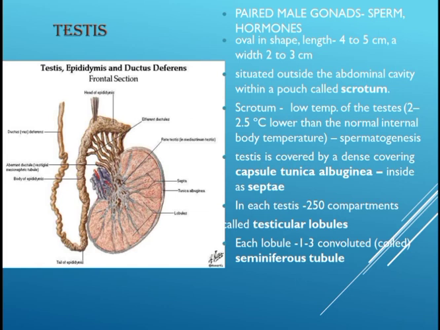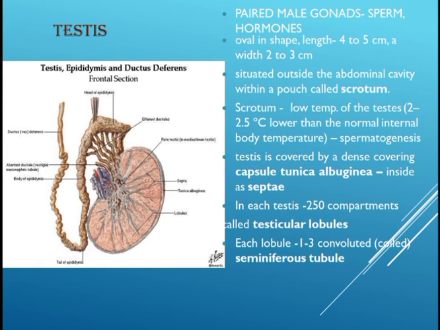Now, scrotum is a pouch-like structure of pigmented skin arising from the lower abdominal wall and hanging between the legs. Scrotum keeps the temperature of testis about 2 to 2.5 degrees Celsius lower than the internal body temperature, which is essential for the production of sperms, that is, spermatogenesis.